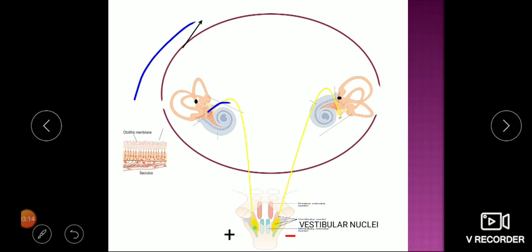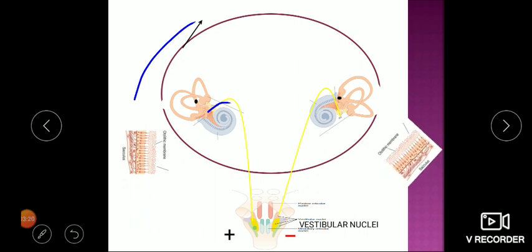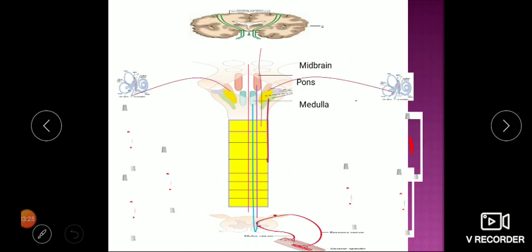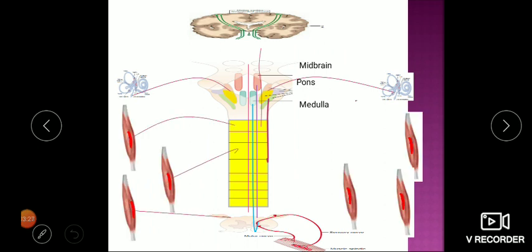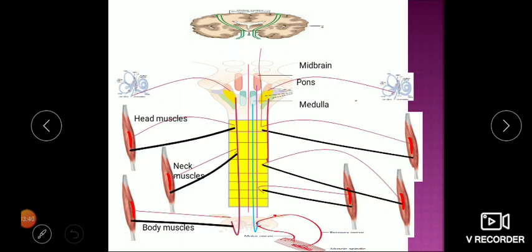The same thing happens with the otolith organ. When we are moving the head in different directions, front and back, there will be movement exactly opposite on either side. These are the groups of muscles which you have been shown: head muscles, neck muscles and body muscles. All of them will try to maintain the position of the head with respect to the body. Everywhere we have these black alpha motor neuron fibers which supply the muscle.